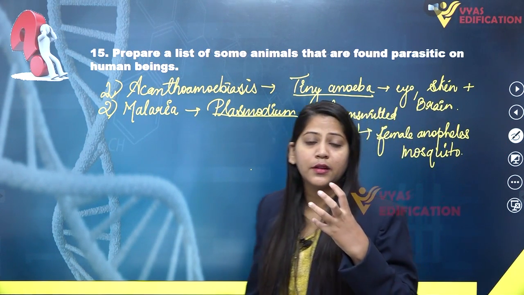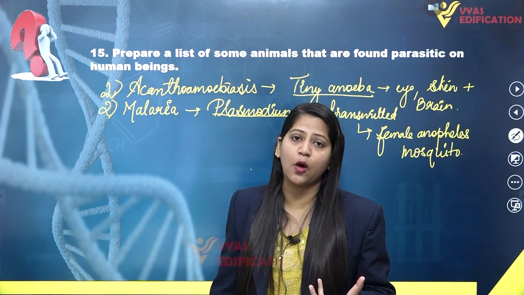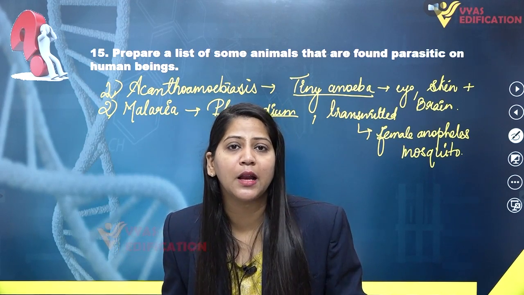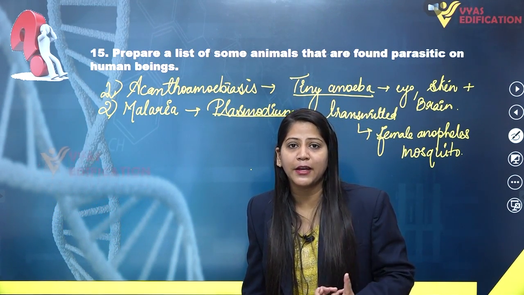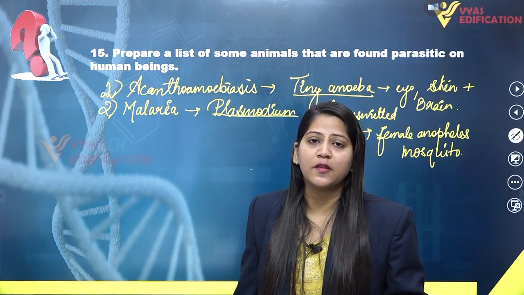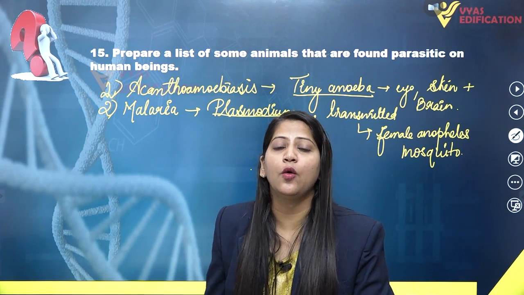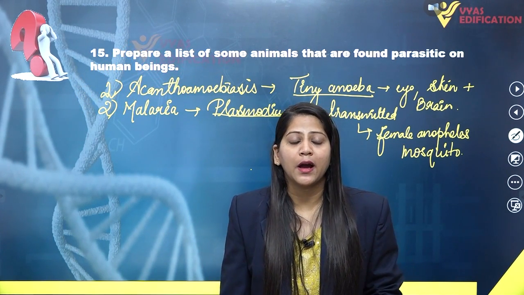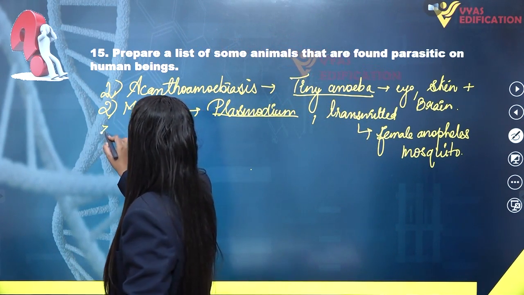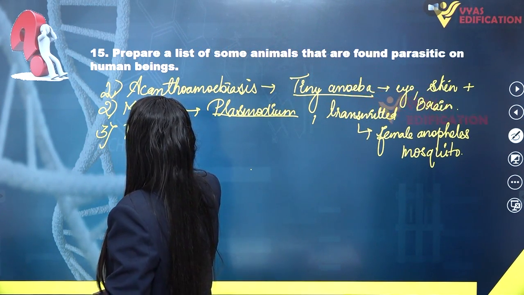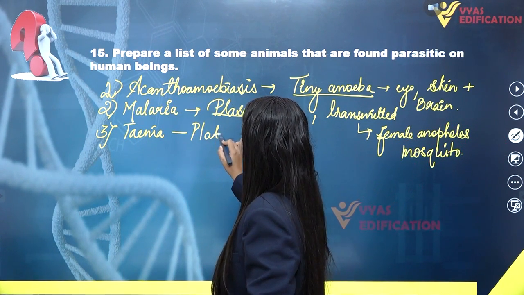Then the next organism which can cause disease belongs to platyhelminthes. We know that Taenia, which is known as a flatworm, is responsible for causing diseases in human beings, and it goes into the human body via contaminated food and water. So the third member we have is Taenia, which belongs to platyhelminthes.